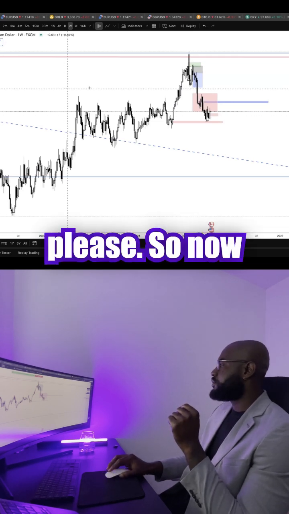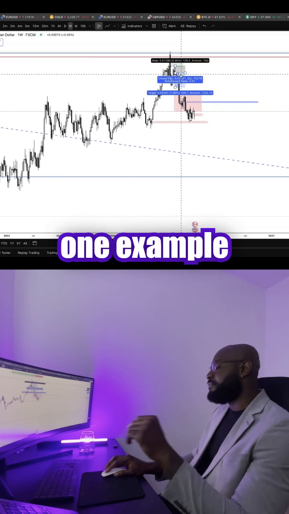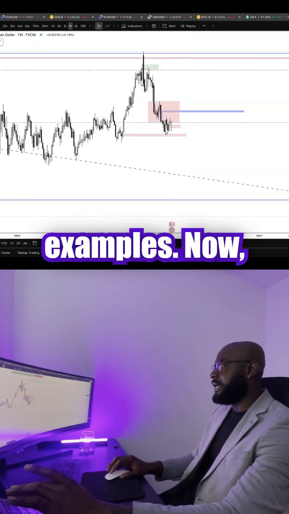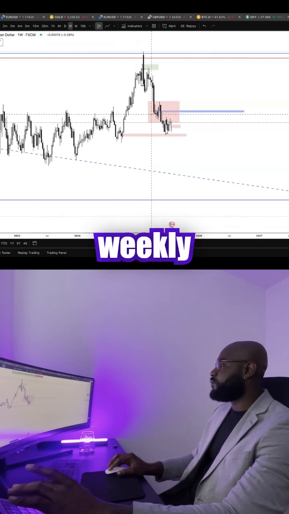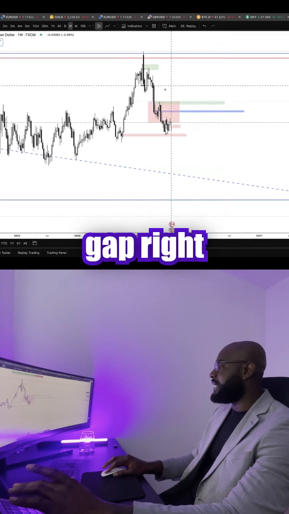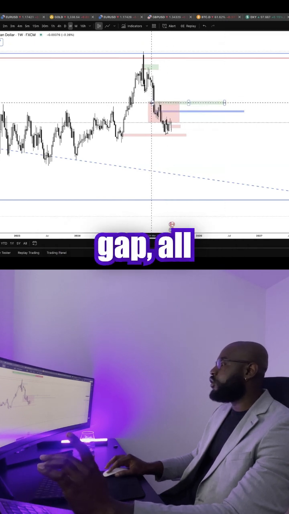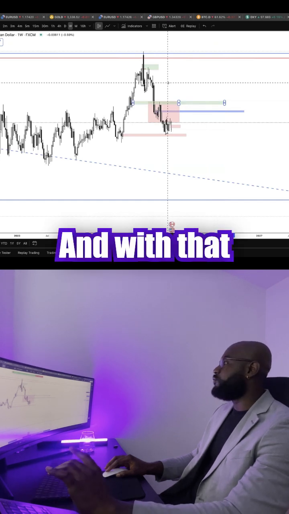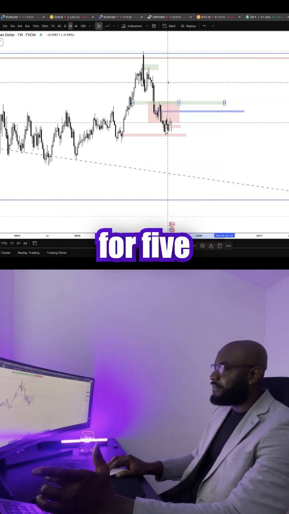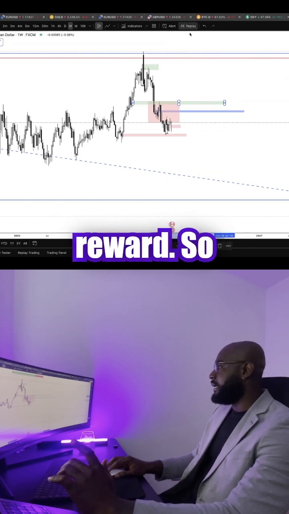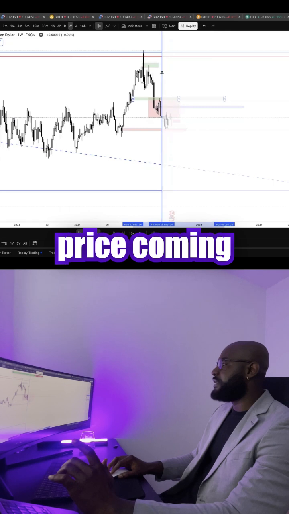So now this is just one example, and I'll show another example, and we'll use another pair to show more examples. Now, look right here. This is weekly time frame, and on the weekly time frame, the market left another fair value gap right here. Seeing that fair value gap, all you're doing is you're scaling down and you're waiting for a 1 hour BOS. And with that 1 hour BOS, you also wait for 5 minutes for precise entry to get a higher risk to reward. So right there, you can see price coming into that position.